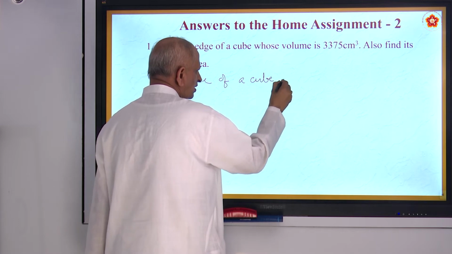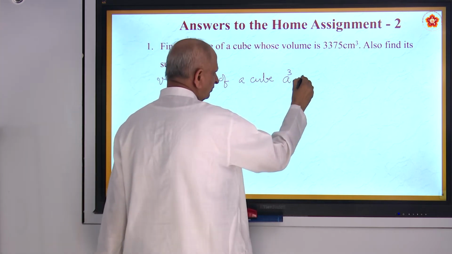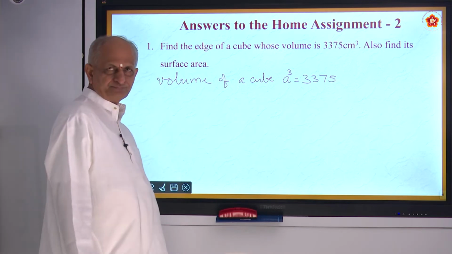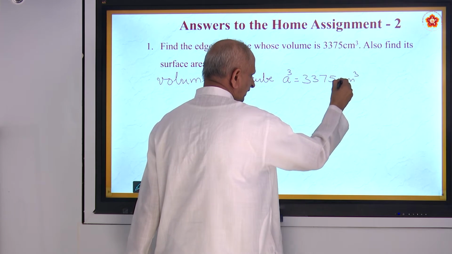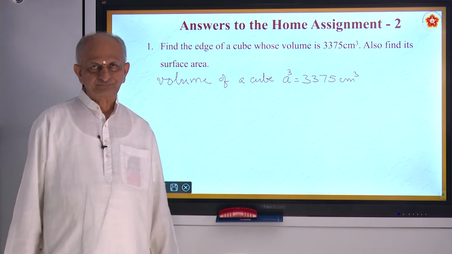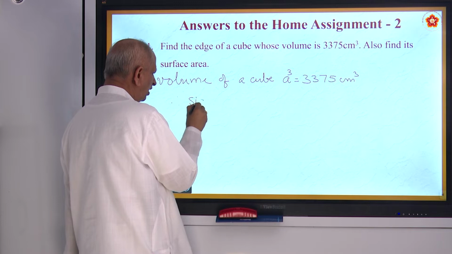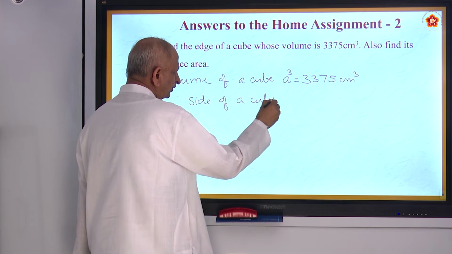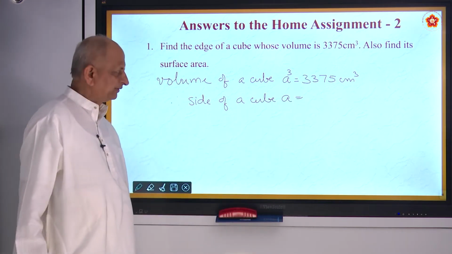What is the formula? A cube, or you can say L cube, is given to be 3375. So it is a cube number. What you must find out is the cube root of that. How to find the cube root? The side of a cube, we call it a, is the cube root of 3375.